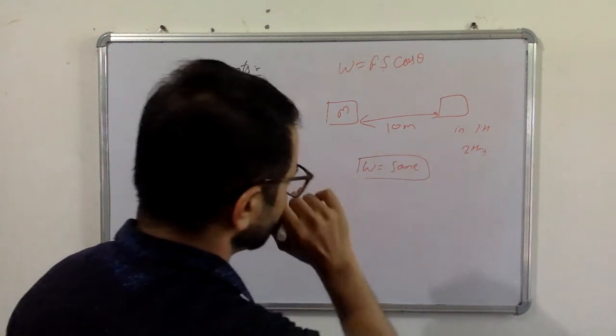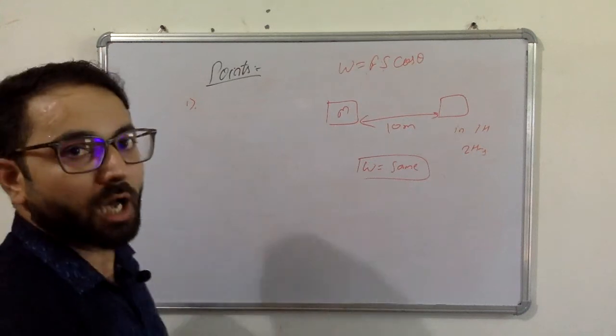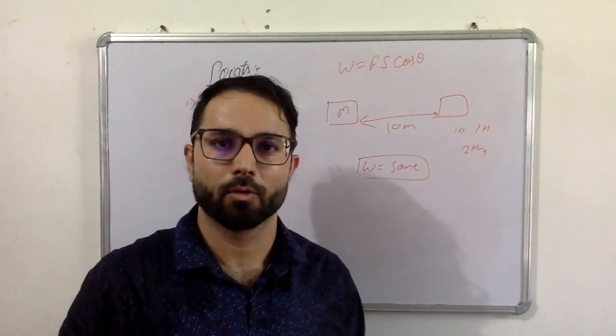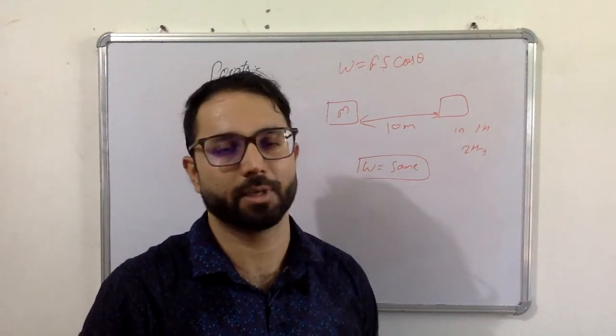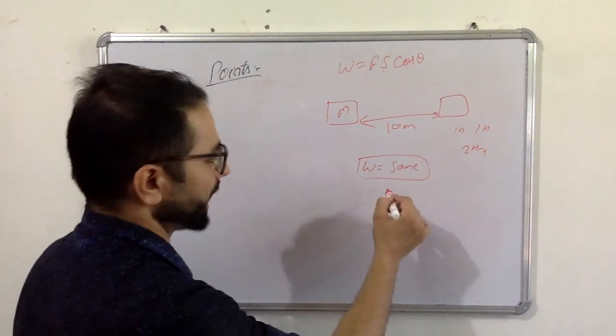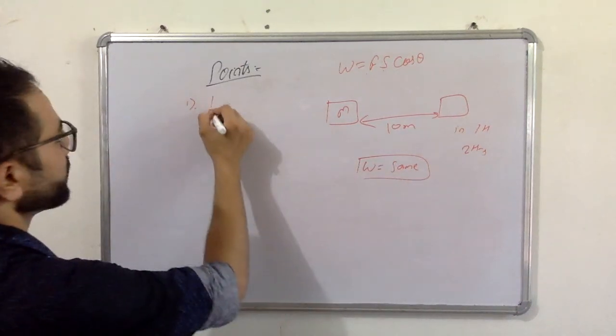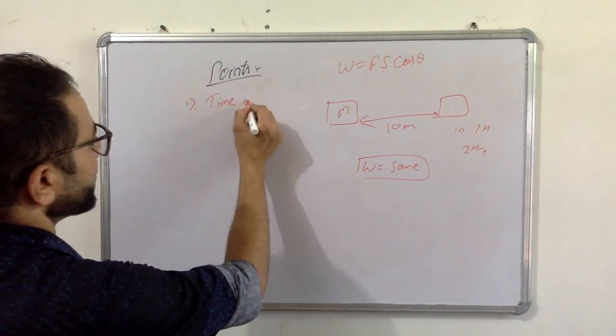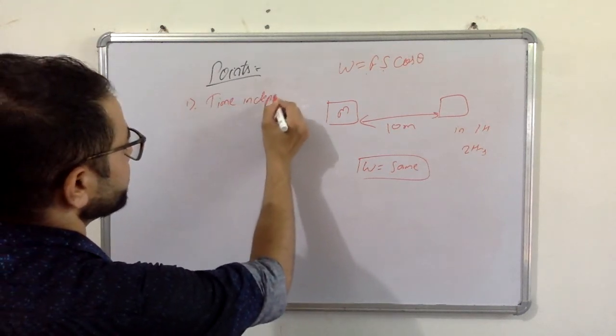Means there is no dependency on the time, how much time you are taking for a particular displacement. So work is time independent.